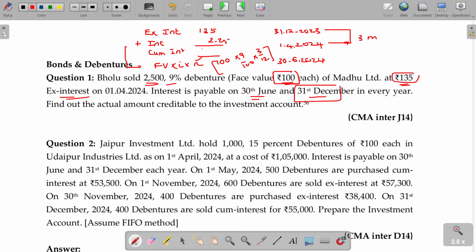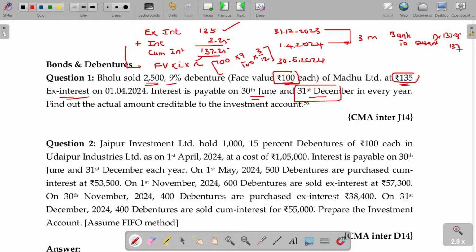$2.25. So how much do you have to pay? 137.25 you have to pay. So for the debenture, how much do you have to pay? The debenture, bond, whatever it may be, should appear at its own ex-interest price, and the interest would be handled separately. The entry is bank account debit to debenture, amount being 137.25 for the seller.